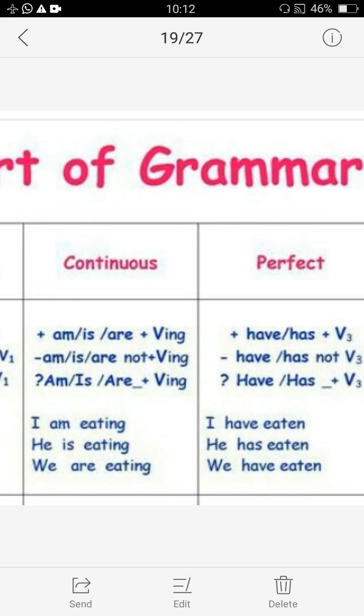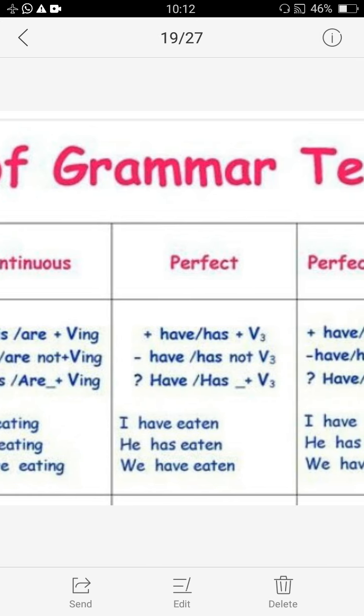Next is perfect tense. Again, as the name implies, perfect, it shows the work is perfectly done, complete. That's why it is called perfect tense. I have eaten, he has eaten.